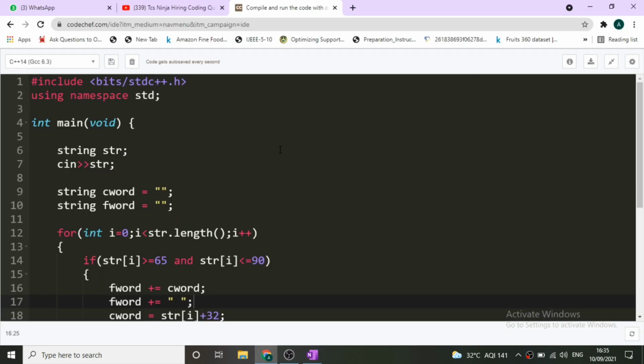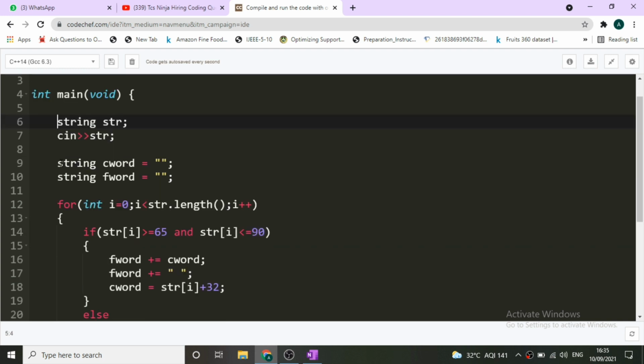Okay, so guys, this is the code I have already written to save time. This code is in C++, but you can try any language. Here we have first of all taken a string str, and we have inputted the str string, that is the camel case string that you have to convert into a normal sentence in lowercase. Now we have taken two words of string type, that is C word and F word. I have already told you in the approach why we have taken these two words. Now we have initialized both these words with an empty string.